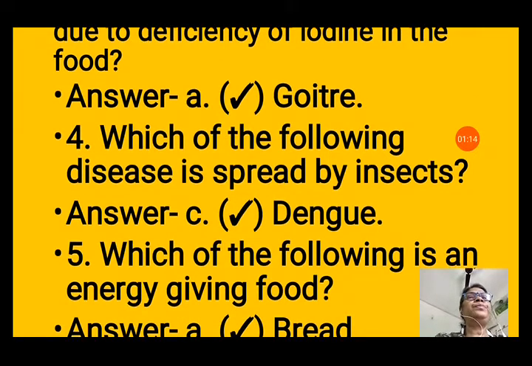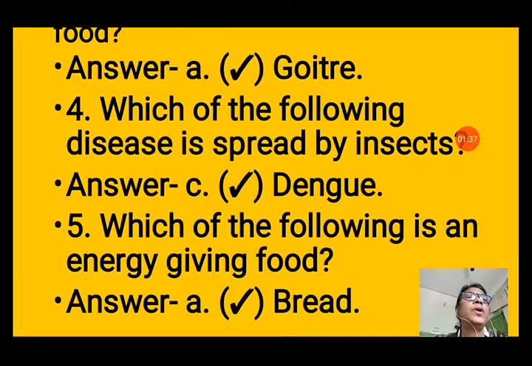Question number 4. Which of the following disease is spread by insects? Options are given: jaundice, dengue, chickenpox, goiter. We know that dengue is caused by the mosquito bites. That's why we will write dengue. Option C we will take because dengue is spread by the mosquito, Aedes mosquito. That is an insect.